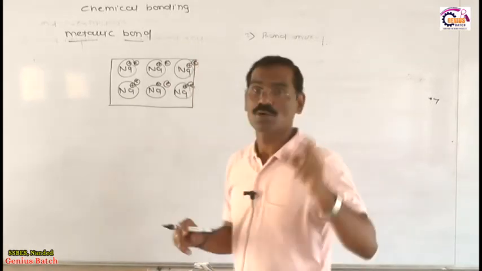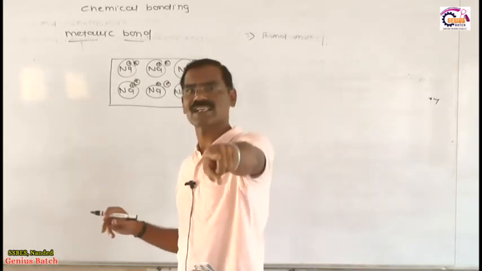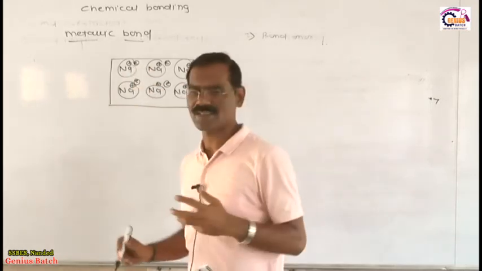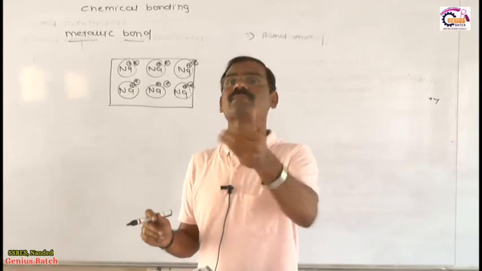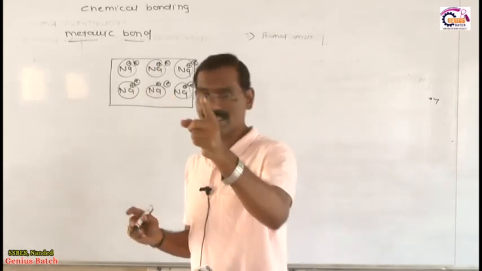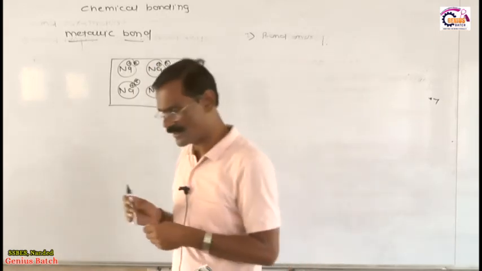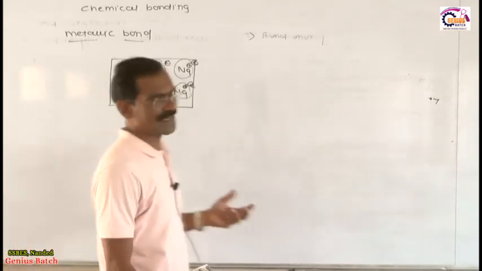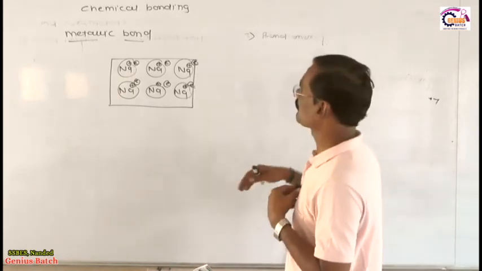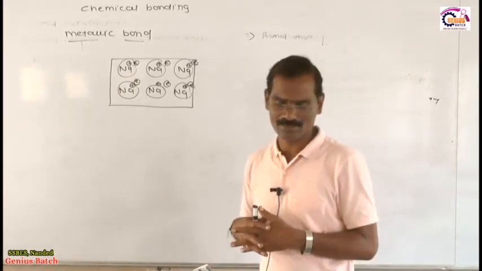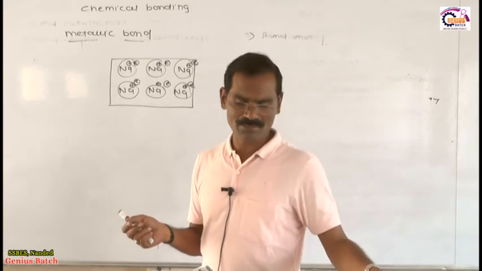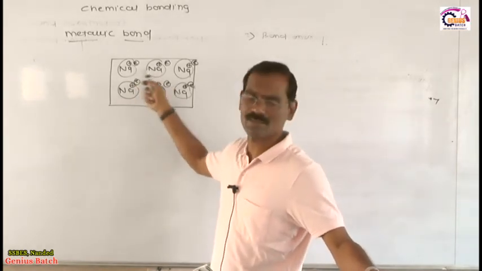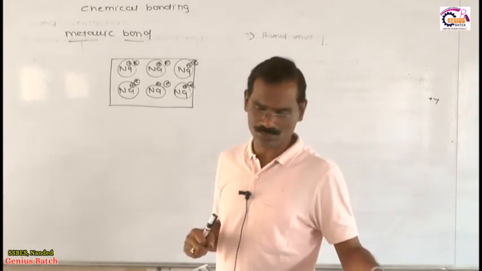Now dear friends, what is the definition of metallic bond? This is the correct definition. It is the force of attraction between positively charged metal ions and mobile electrons. Don't forget this word mobile. So whenever the force of attraction between positively charged metal ions and mobile electrons is there, this bond is called the metallic bond. The constituent particles of a metallic solid are metal atoms which are held together by means of metallic bond. These two metal atoms are held together by metallic bond. Write this down in your notebook.